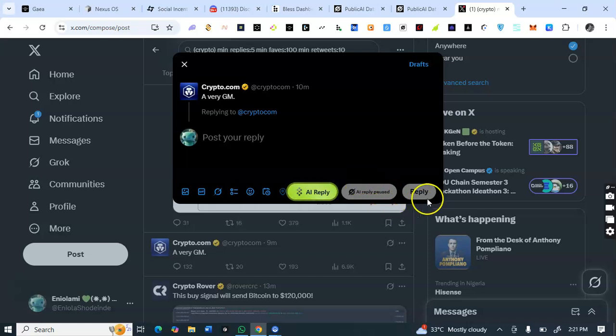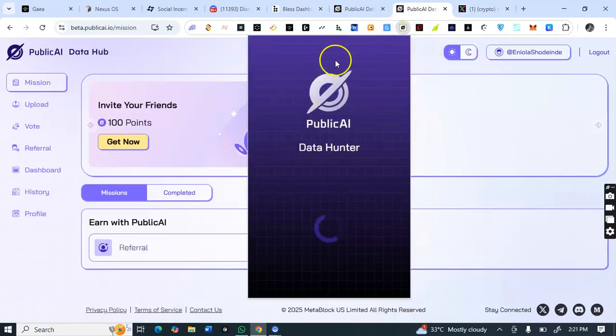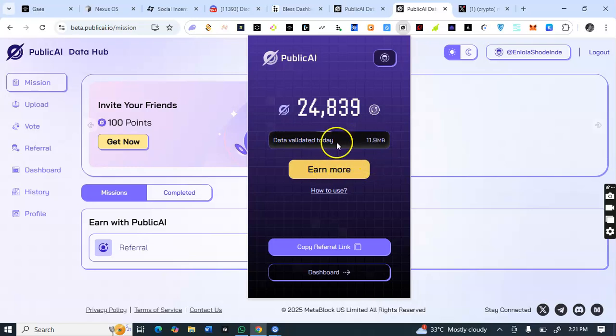Then you reply and send the reply. Then here they will add more points for you just by sending the reply. This is the public AI. You earn more. If you click on this earn more, you reply, and that's all.